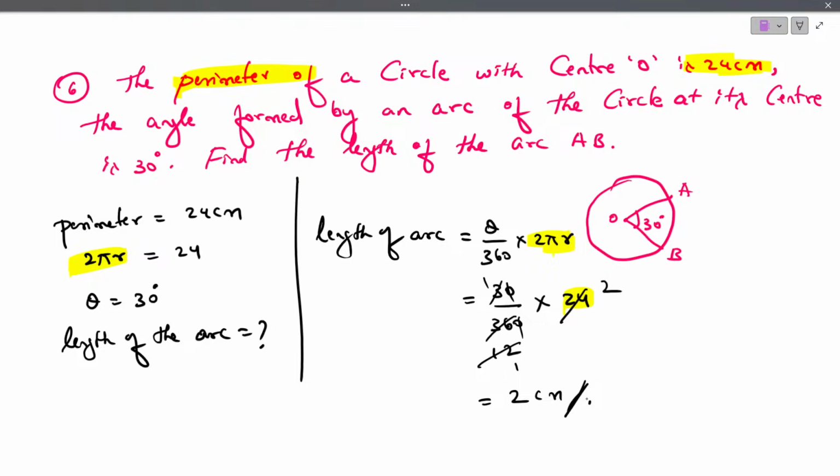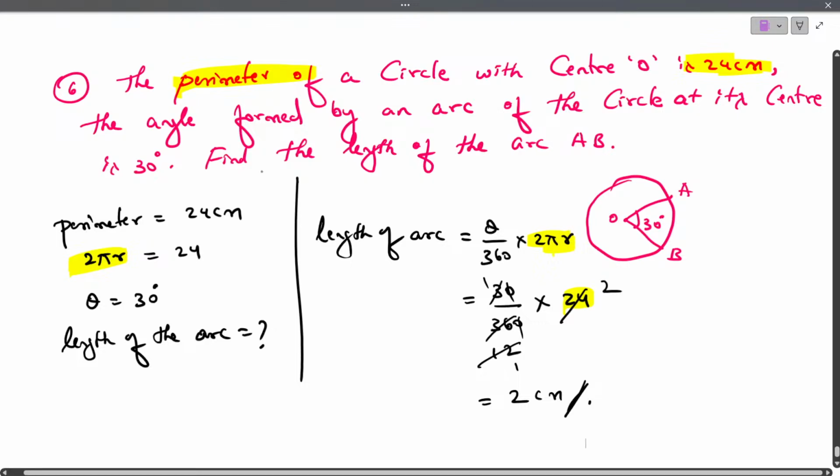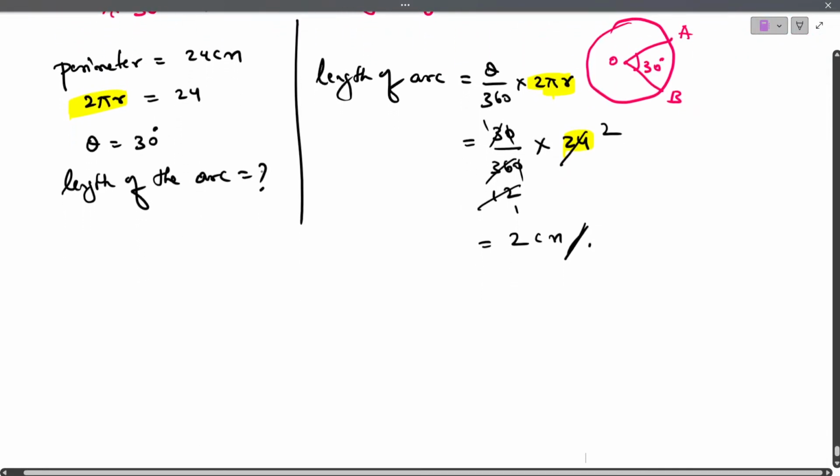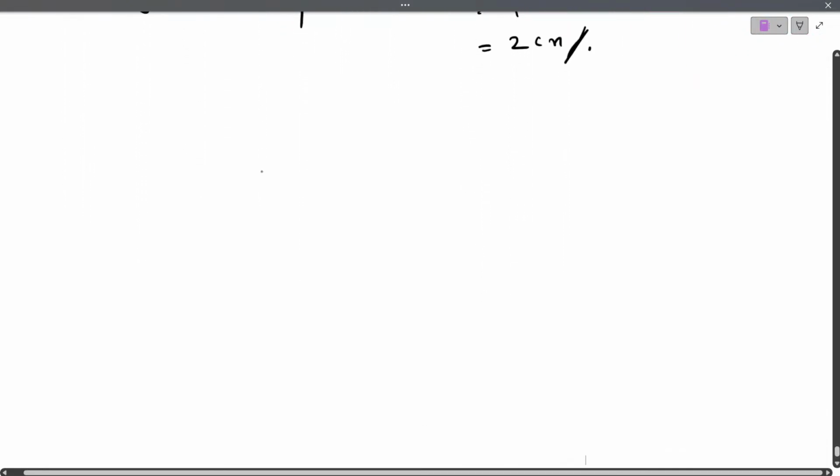The next question, make a note. The next question, question number 7.